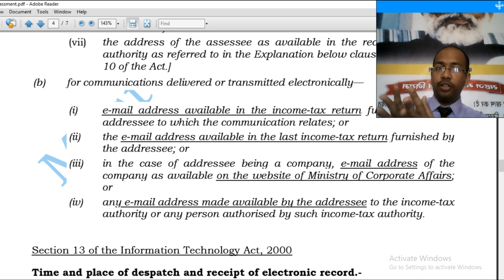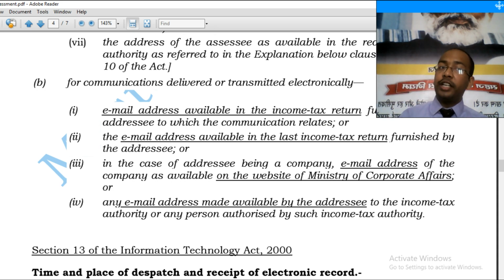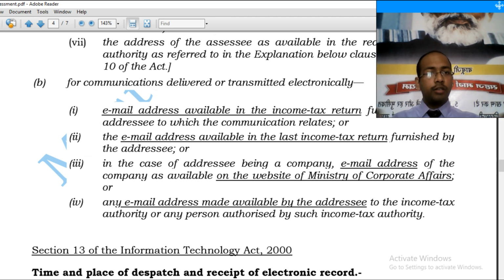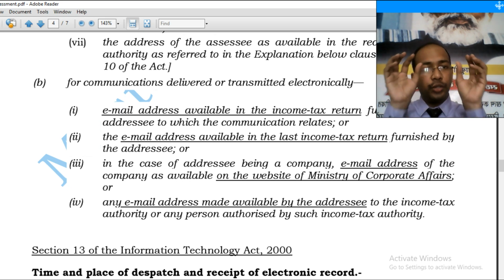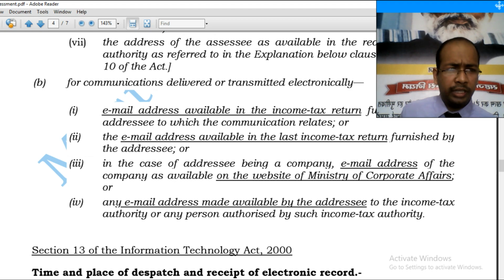If the assessee has not given a designated computer resource, then when it is actually retrieved by the assessee. Now the whole discussion of Section 13 revolves around what the computer resource is. And this computer resource has been mentioned in the e-assessment scheme notified by CBDT on 12 September 2019.